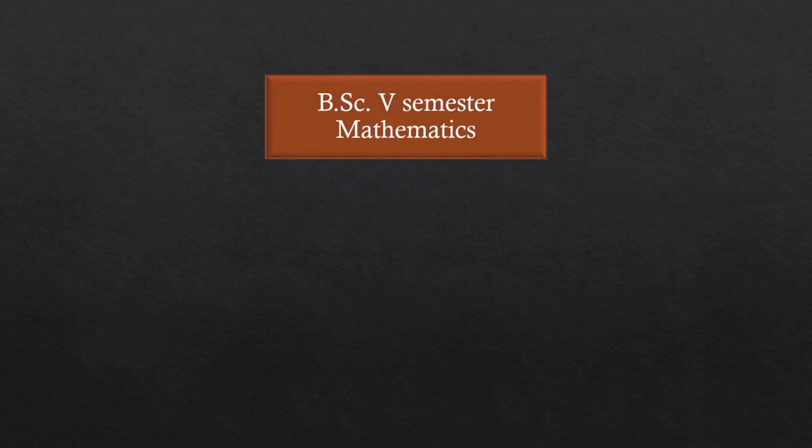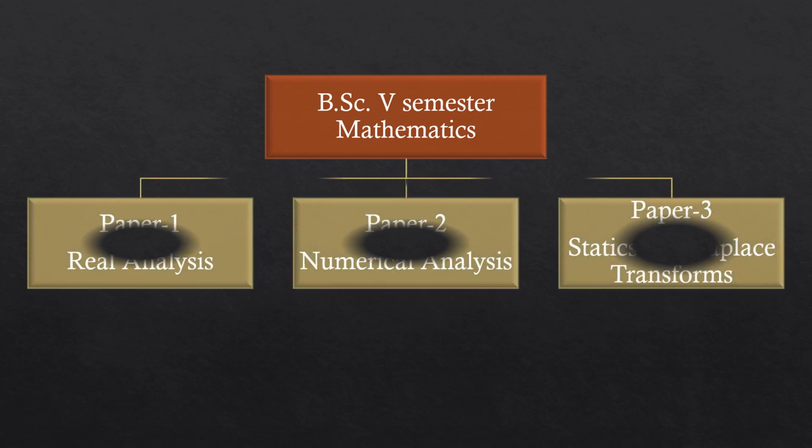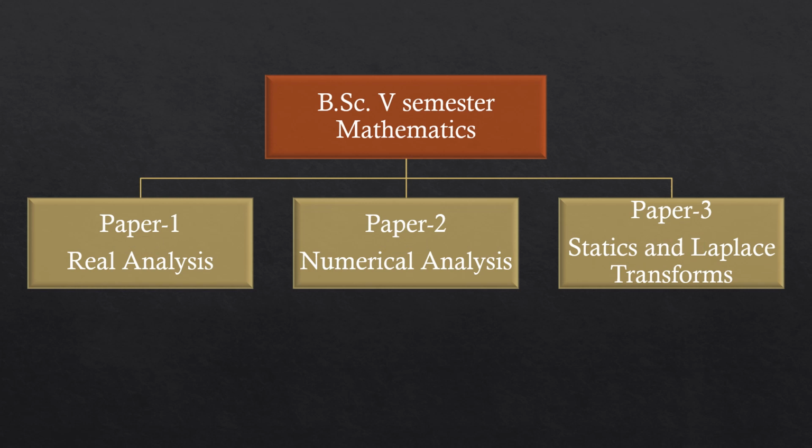Let us look at the BSc 5th semester mathematics syllabus in detail. As we told already, we have 3 papers in mathematics, namely paper 1 real analysis, paper 2 numerical analysis, paper 3 statics and Laplace transforms.